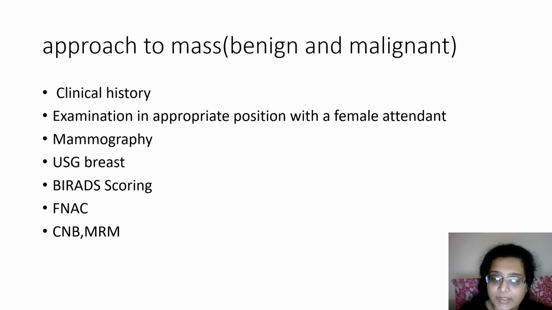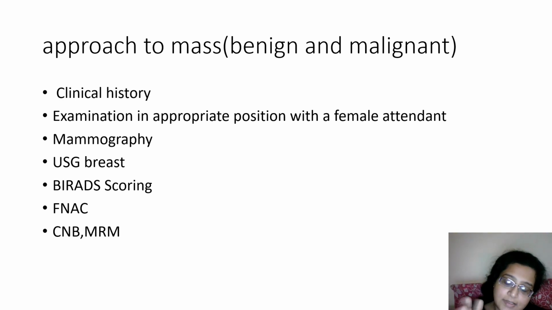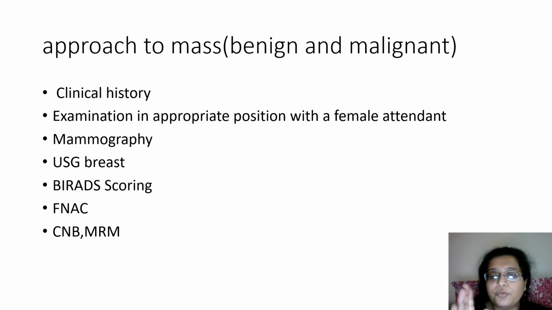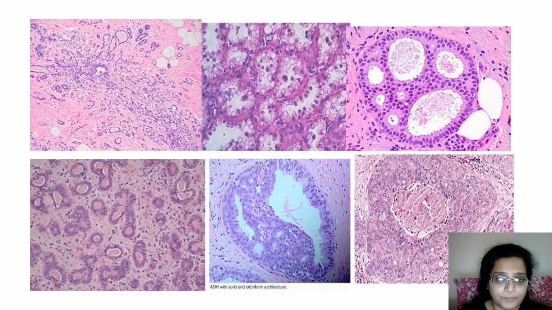So I will be dealing with how many sites an MRM specimen has, how you bread loaf the specimen, what color inking goes where, what the importance of the tail is, how many sections you should be taking, and how many lymph nodes you should be analyzing. I'll cover all that when I take the grossing. Today I'm just telling you the malignant histology and the basic difference between benign and malignant.